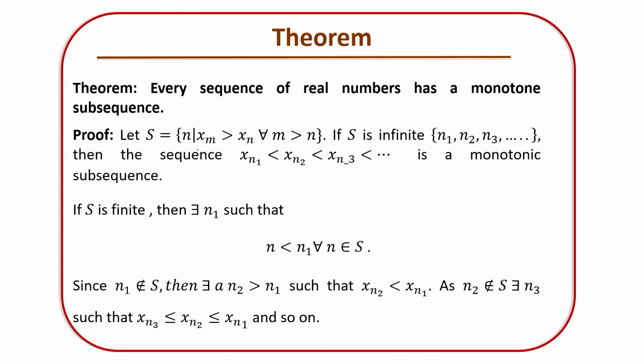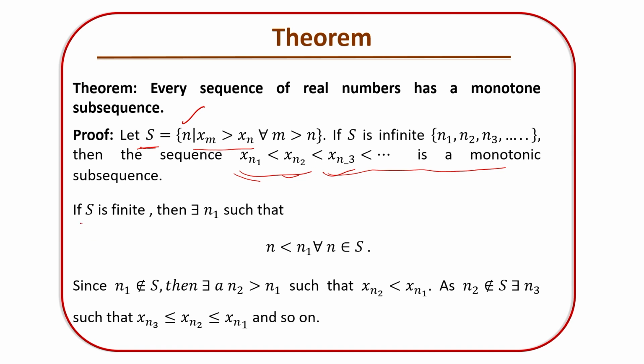So let us take the collection of natural numbers n, and name it S, such that x_m is greater than x_n for every m greater than n. That means S is infinite, and its terms are n1, n2, n3 and so on. Then the sequence x_n1, x_n2, x_n3 will become a monotonically increasing sequence, and that means it is a monotonically increasing subsequence.